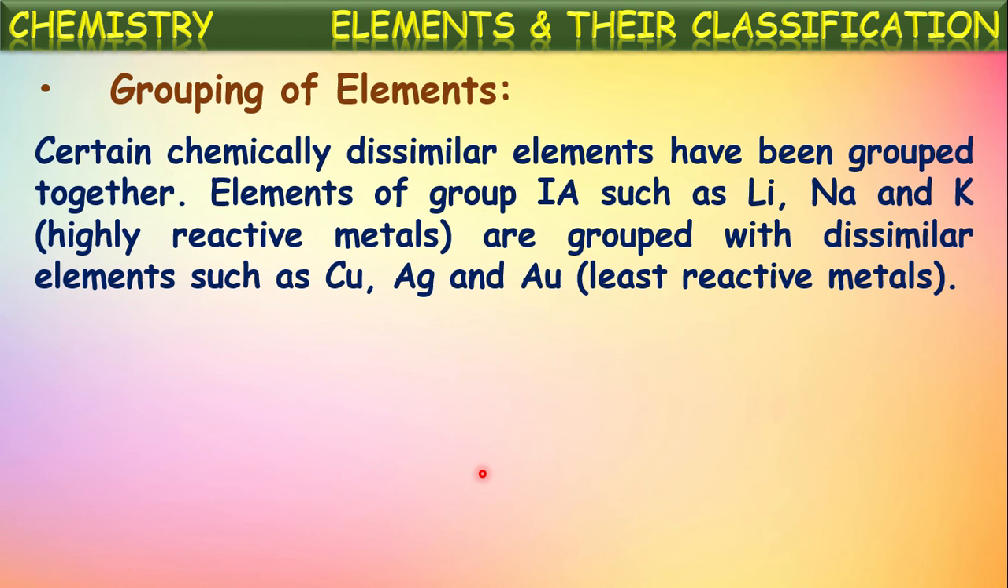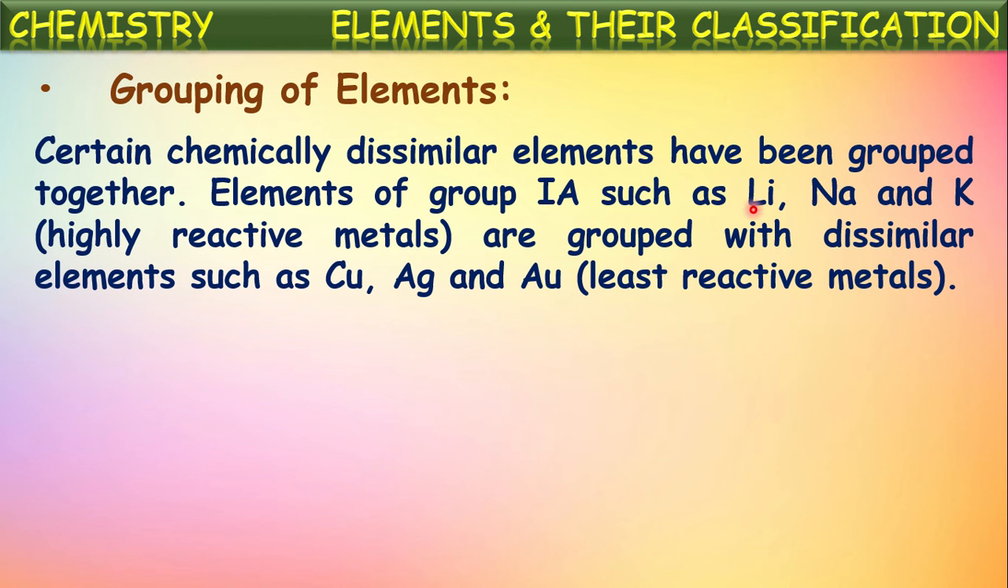Next, grouping of elements. This is also one of the limitations or drawbacks in the Mendeleev's periodic table. Certain chemically dissimilar elements have been grouped together. For example, elements of group 1A such as lithium, sodium, potassium are grouped with dissimilar elements such as copper, silver and gold. See here, these all are metals only, of course. These all are present in the 1A group.